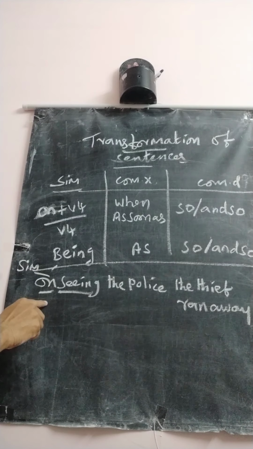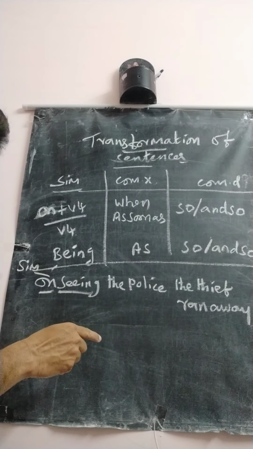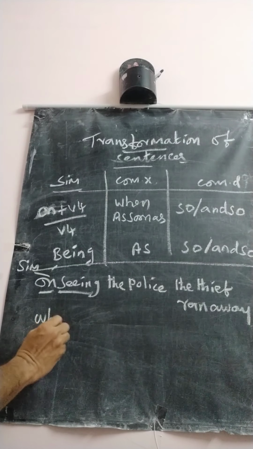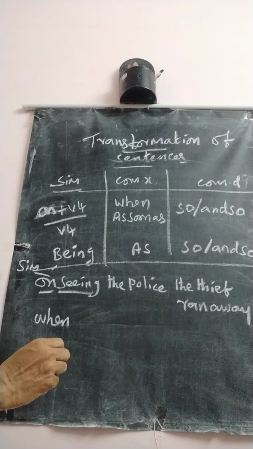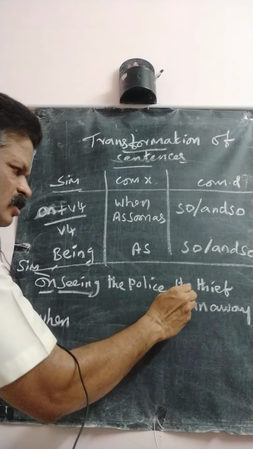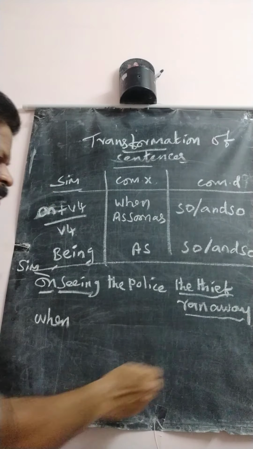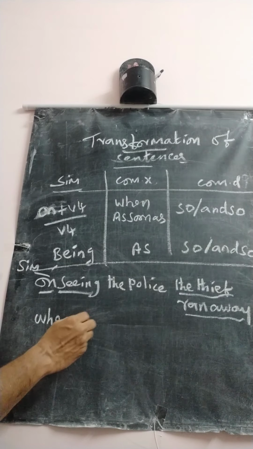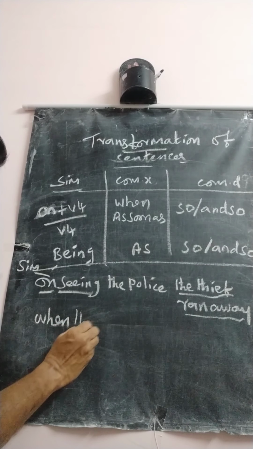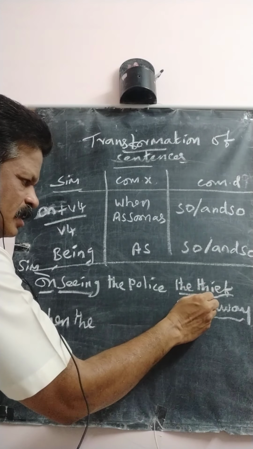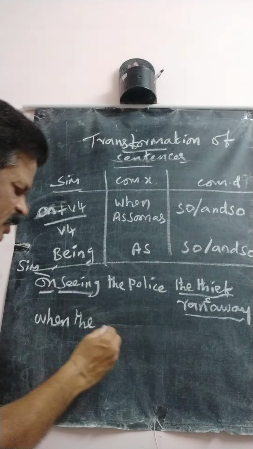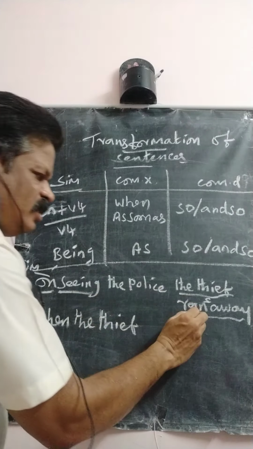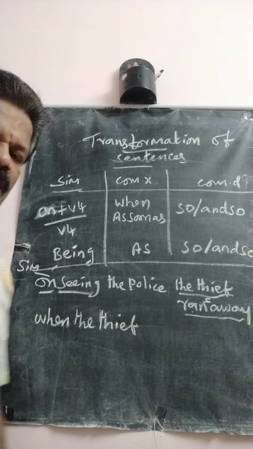Just now I asked you to change this into a complex sentence. Just use here when. Then you must use a subject. You go to the next sentence: the thief ran away. So you write the subject, when the thief. Which is the subject here? The thief. When the thief. Which tense? Ran away, past tense.